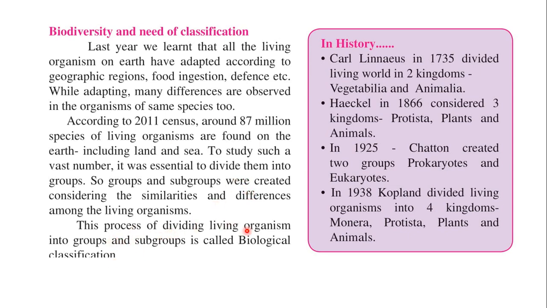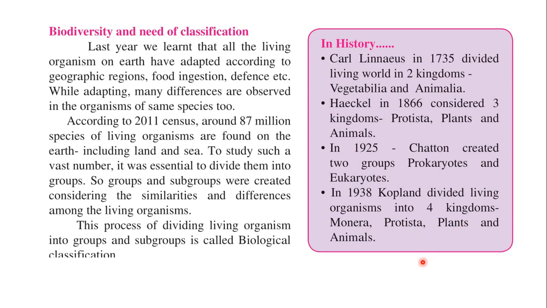This process of dividing living organisms into groups and subgroups is called biological classification, and this is the definition of biological classification. Now, Carl Linnaeus in 1735 divided the living world into two kingdoms, Vegetabilia and Animalia. Haeckel in 1866 considered three kingdoms: Protista, plant and animal. In 1925, Chatton created two groups, prokaryotic and eukaryotic. In 1956, Copeland divided living organisms into four kingdoms: Monera, Protista, plant and animal.